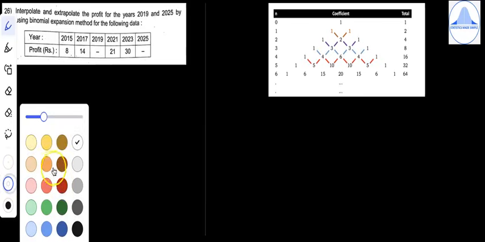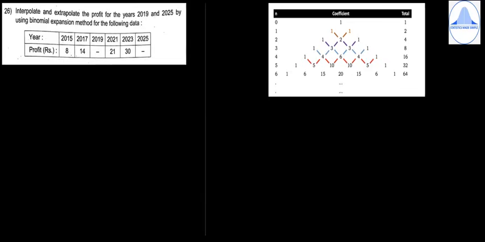26th question. Interpolate and extrapolate the profit for the years 2019 and 2025 by using binomial expansion method for the following data. The years are given from 2015 to 2025 with a difference of 2 years along with the corresponding profit in rupees for these years.